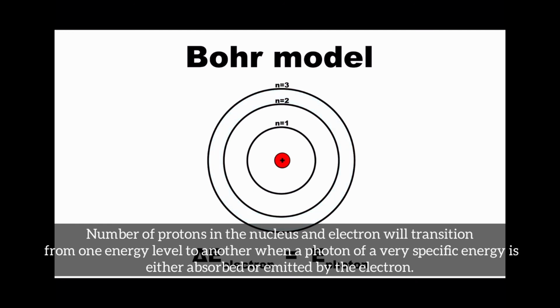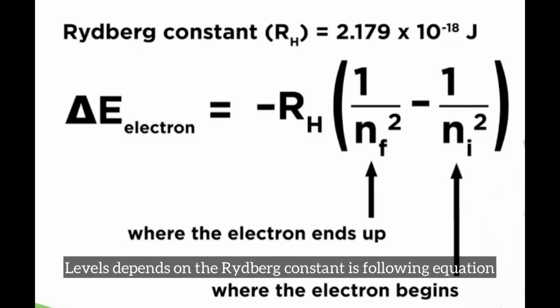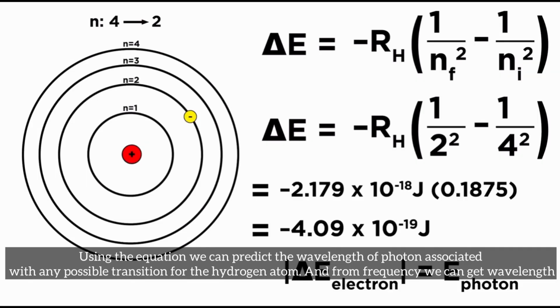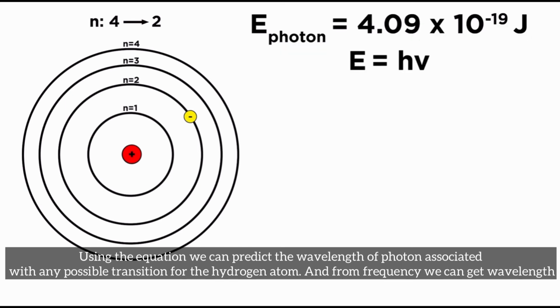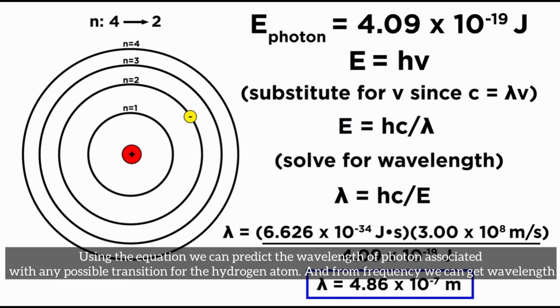An electron will transition from one energy level to another when a photon of a very specific energy is either absorbed or emitted by the electron, and the levels depend on the Rydberg constant in the following equation. Using the equation, we can predict the wavelength of the photon associated with any possible transition for the hydrogen atom, and from frequency we can get wavelength.